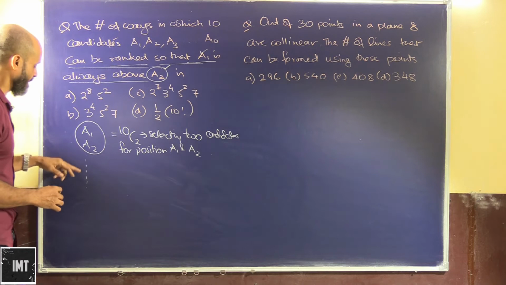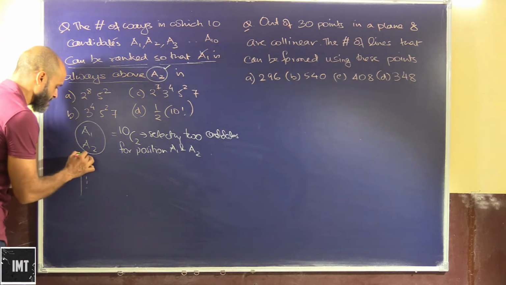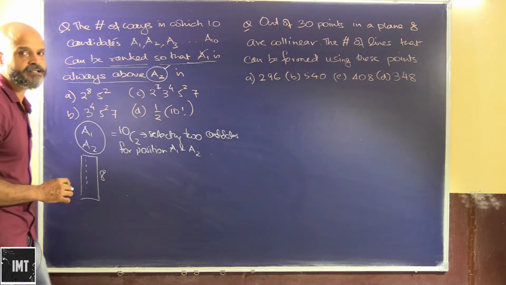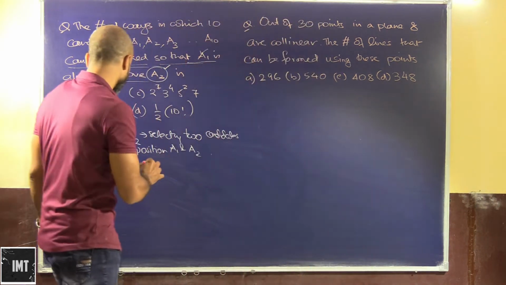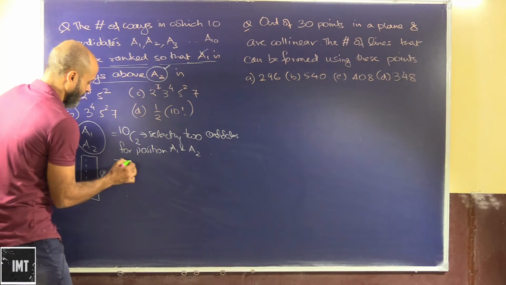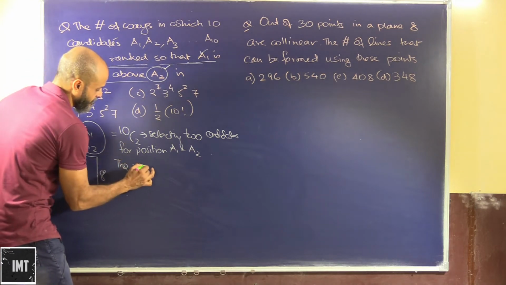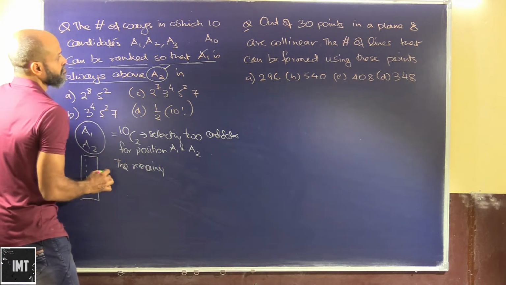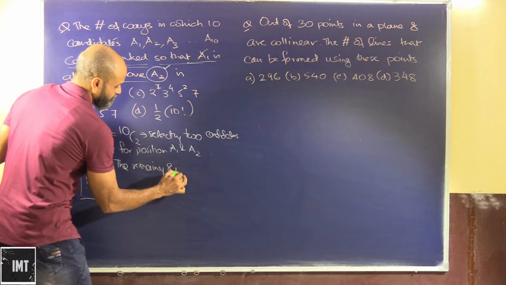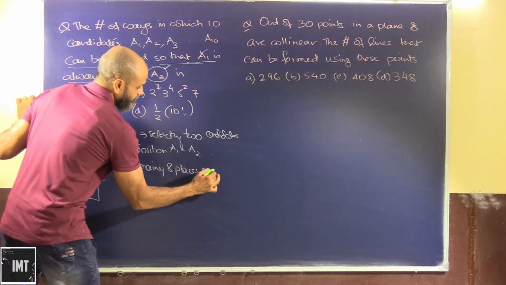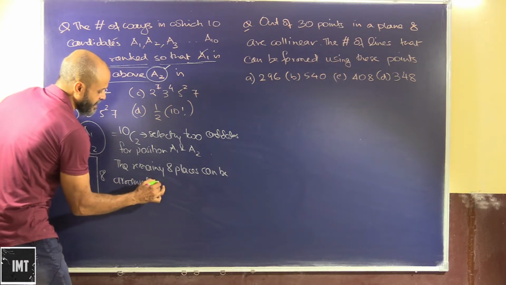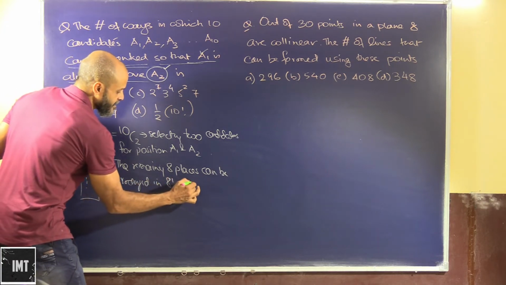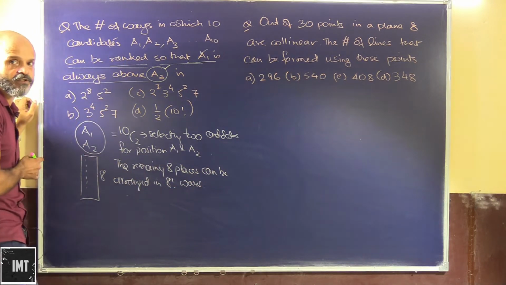Now that we have selected two places, we have the remaining 8 places out here. These remaining 8 places can be arranged amongst the 8 members. The remaining 8 places can be arranged in factorial 8 ways. That is basically a permutation, a clear case of permutation.